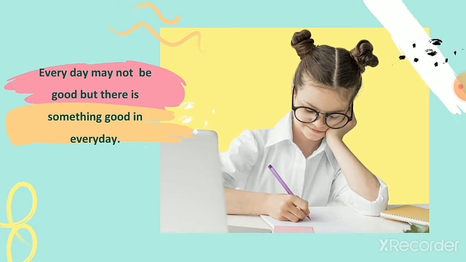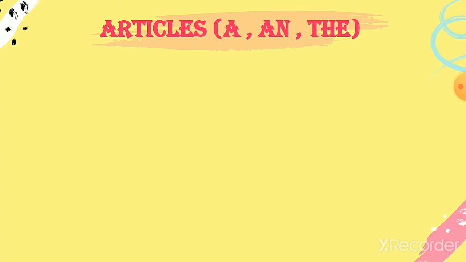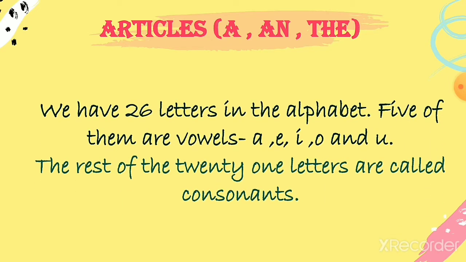So kids, let's get back to our topic. Articles a and the. We have 26 letters in the alphabet. 5 of them are vowels: A, E, I, O and U. The rest of the 21 letters are called consonants.